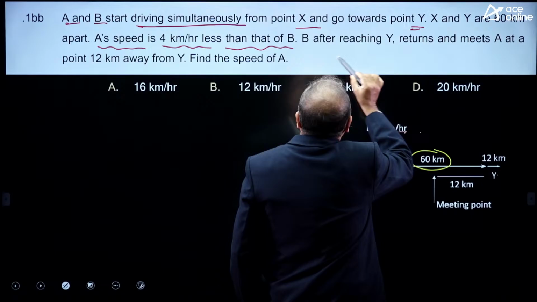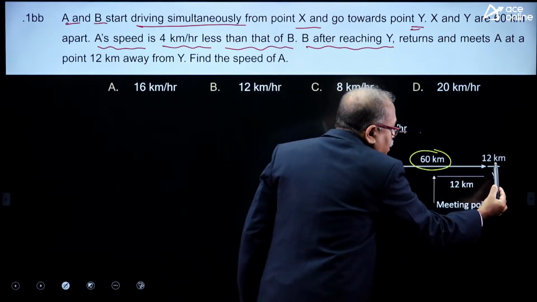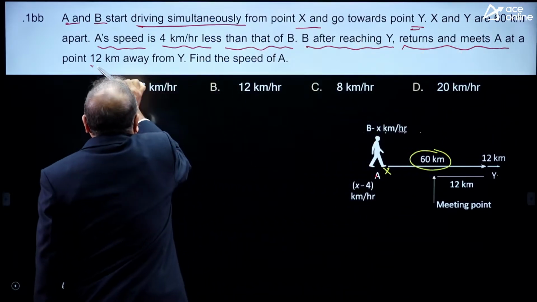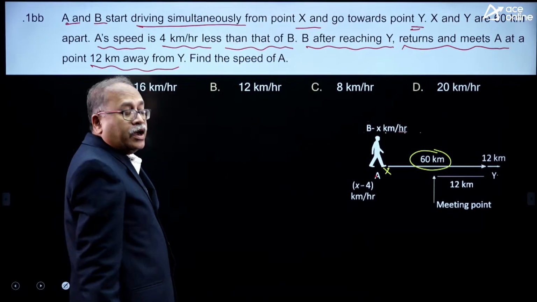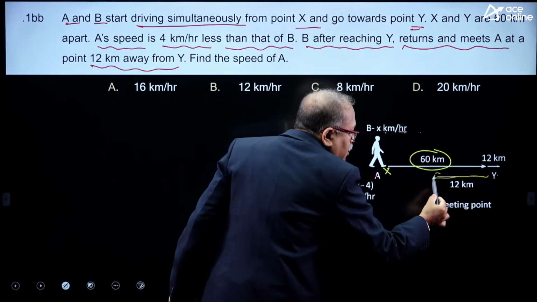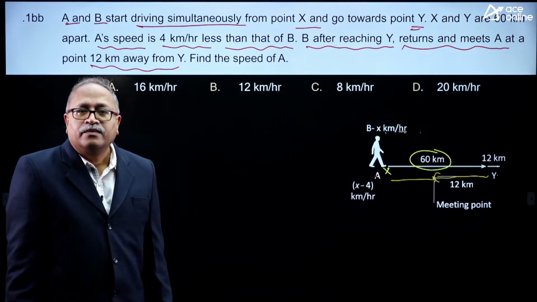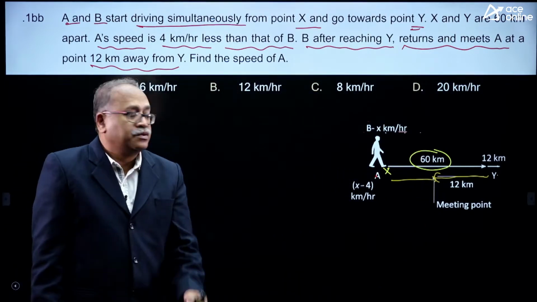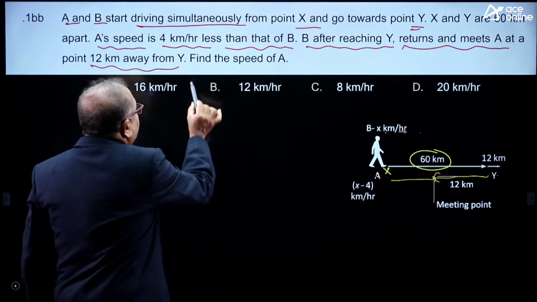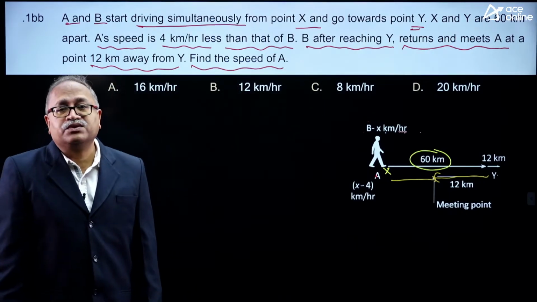The next one: B, after reaching Y, as B's speed is more, reaches Y and returns and meets A at 12 kilometers away from Y. So that is 12 kilometers away from Y, here B meets A, similar to the previous question. Now, I just wanted to check whether you understood the previous one or not. Find the speed of A, similar to the previous question, my dear friend.